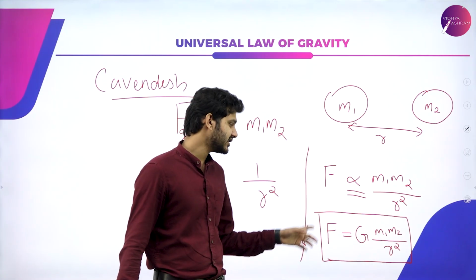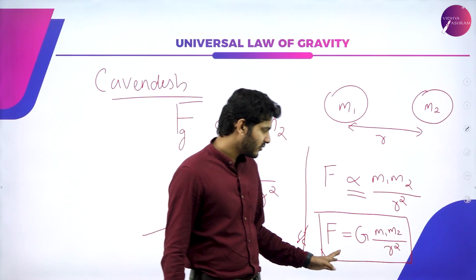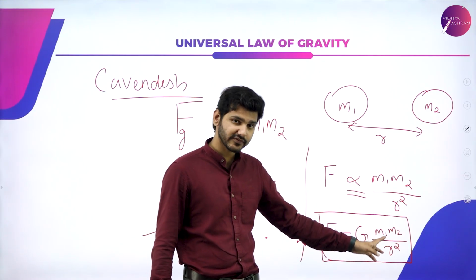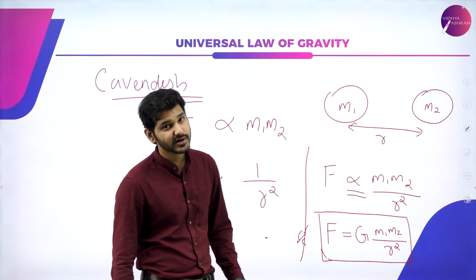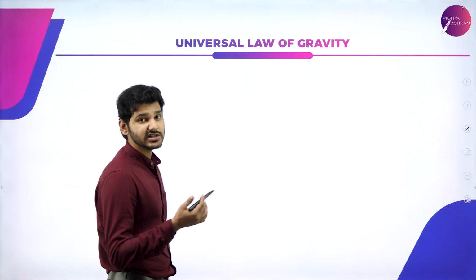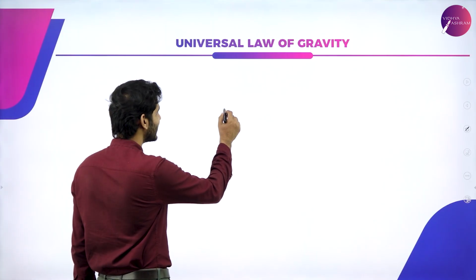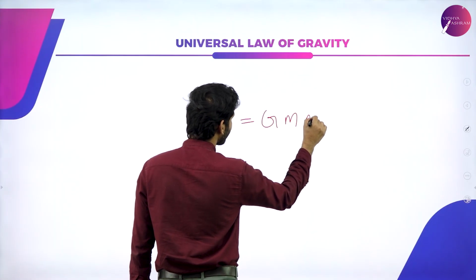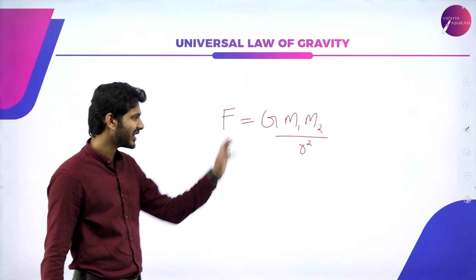And the definition is the explanation of this equation: the force experienced between two masses is directly proportional to the product of their masses and inversely proportional to the square of the distance between them. That is known as the universal law of gravitation. And what is the SI unit here? F is equal to G M M by R square. What will be the units? Are you going to calculate everything?